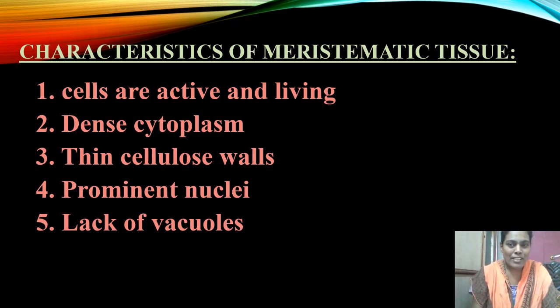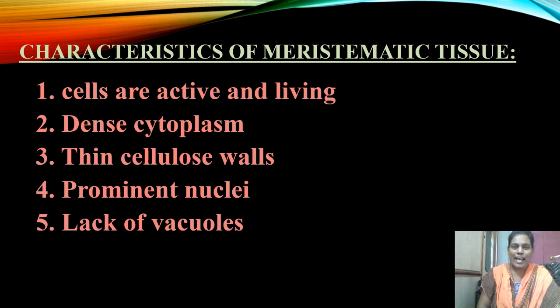What is the function of meristematic tissue? The cells present in this meristematic tissue divide and redivide and form new cells. To divide like that, dense cytoplasm and thin cellulose walls are very essential in the case of meristematic tissue. Along with all these, the cells contain prominent nuclei. That means nuclear plasm and nuclear membranes are well developed in these cells. And also, these cells do not contain vacuoles.